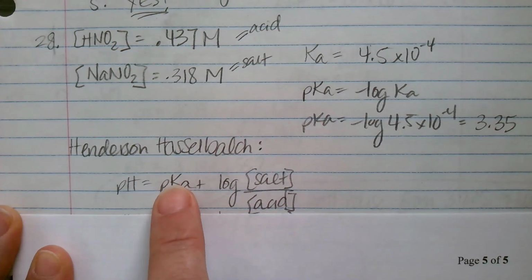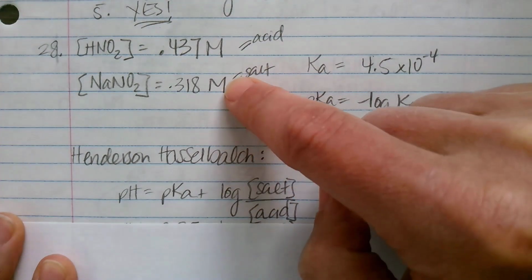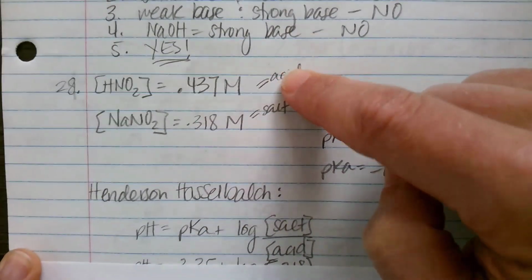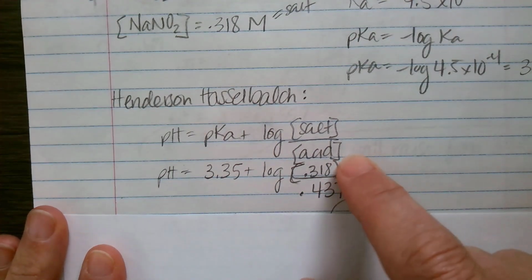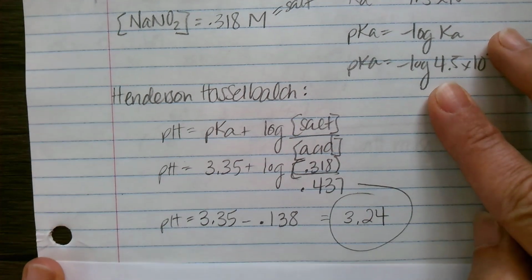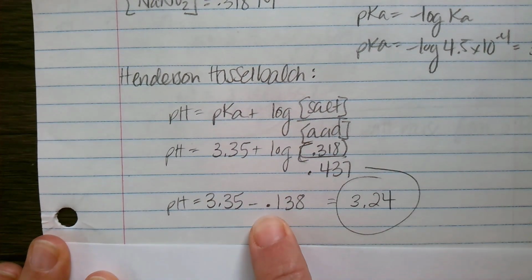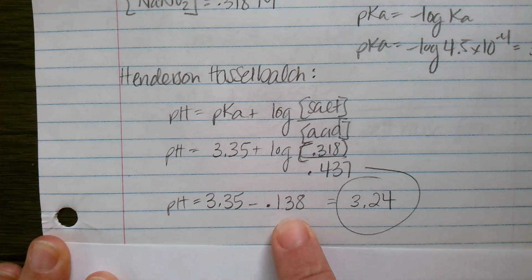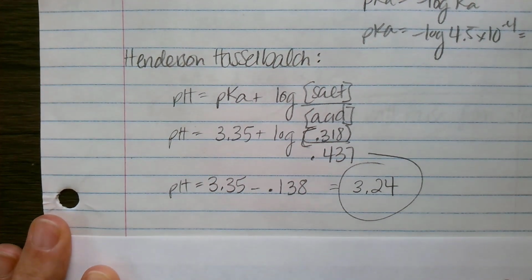Okay, so that's our first piece right here. Then we're going to add the log of the concentration of the salt, which we know, divided by the concentration of the acid, which we know. So I'm just going to plug it in: 3.35 plus the log of 0.318 divided by 0.437. Make sure that this whole thing is in parentheses. I did this part first and got negative 0.138. So 3.35 minus 0.138 should give me 3.24 for pH.